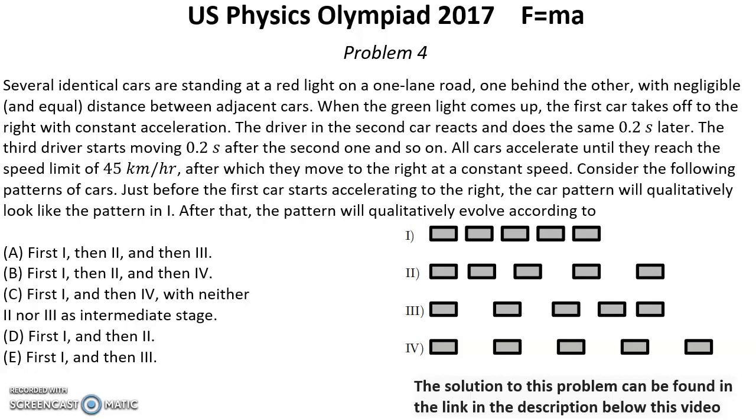Consider the following patterns of cars. Just before the first car starts accelerating to the right, the car pattern will qualitatively look like the pattern in the first row. After that, the pattern will qualitatively evolve according to next rows.